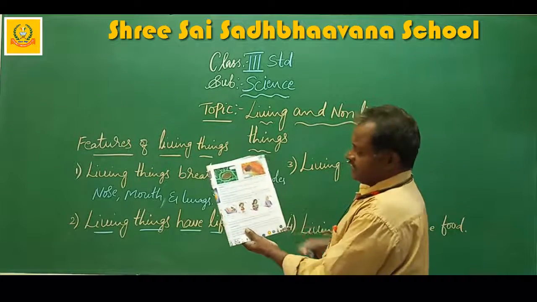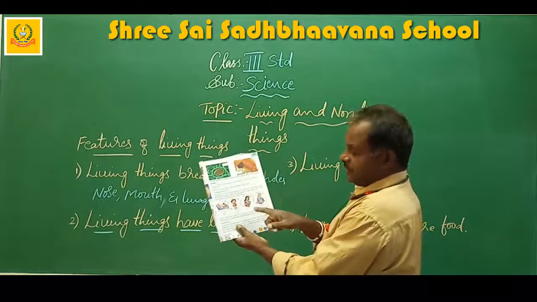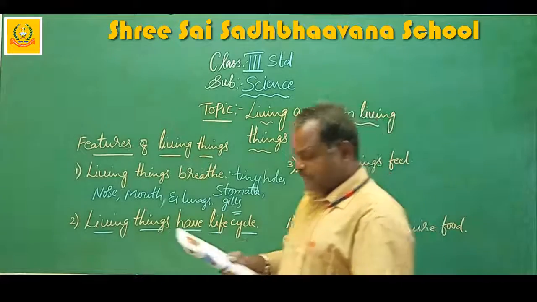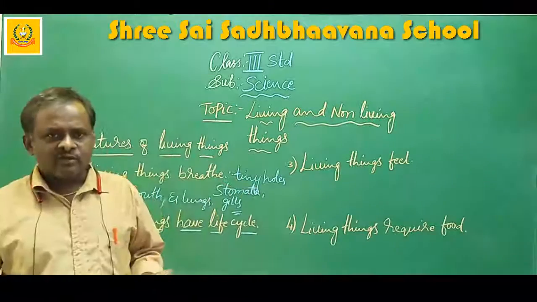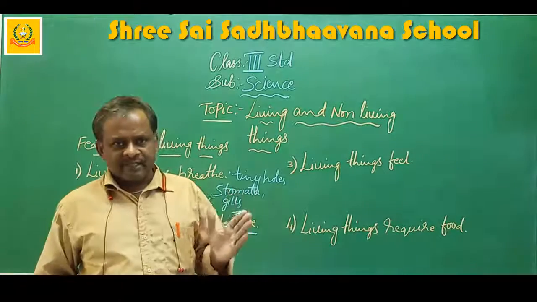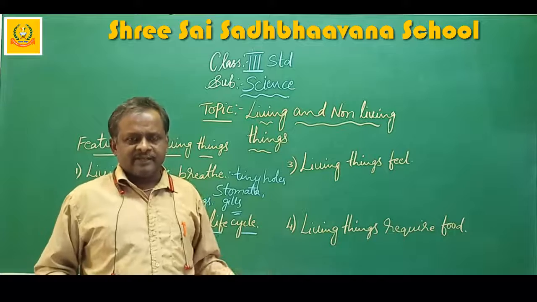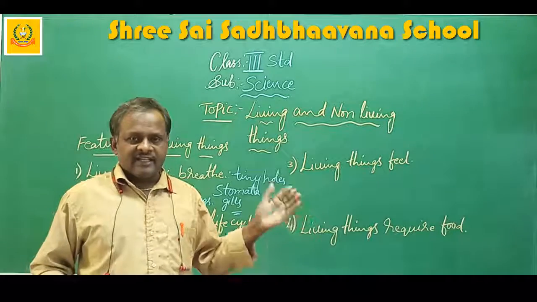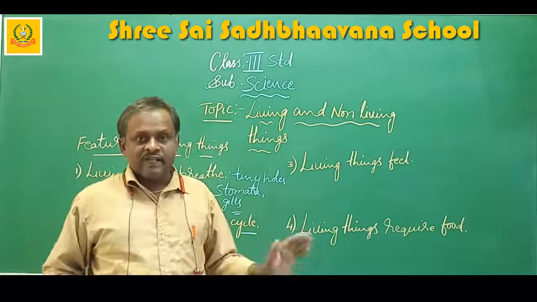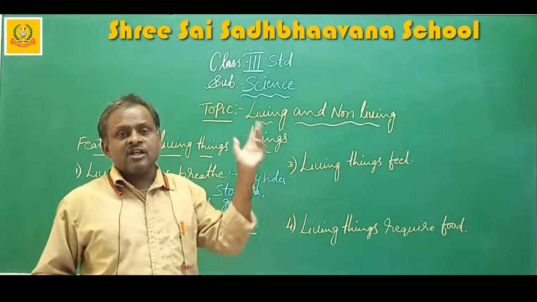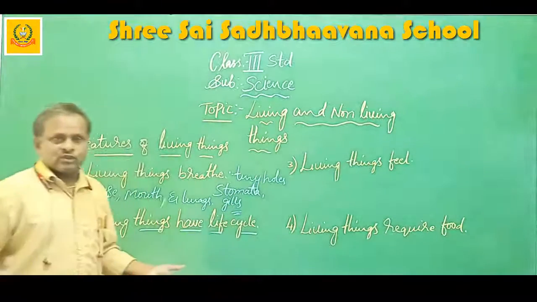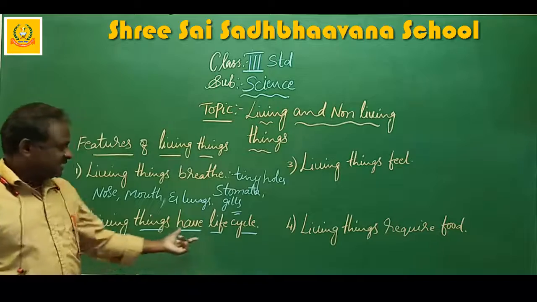For example, see, they are given some figures. I will explain afterward. First, a boy grows into a man. Now, your father or mother, they are all children in the before age. At the before, they are very, very small children like you. Now they are grown up. Like that, you will also grow. Okay, that is the life cycle.